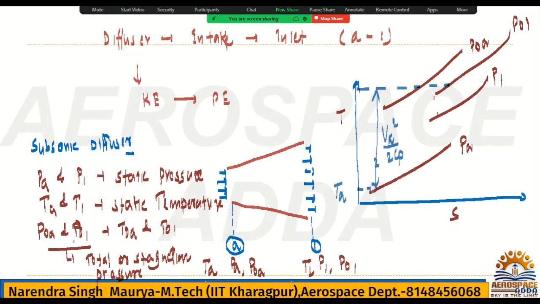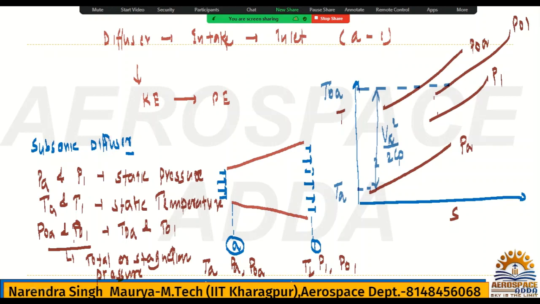So this is the TA temperature, and after adding Va square by 2Cp, this temperature will be T naught A. Because this is a static device, you are not adding or subtracting any heat, and you are not doing any work here, so the total temperature must be constant.